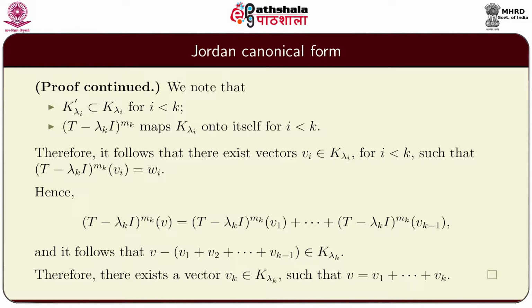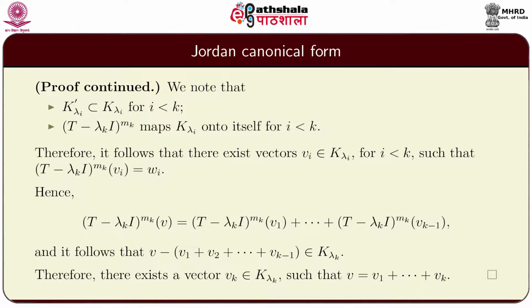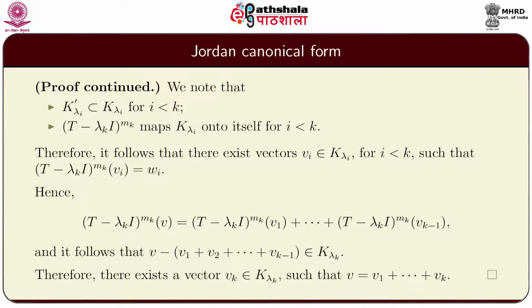We note that K_λi' is contained in K_λi for i less than k, and (T − λk I)^mk maps K_λi onto itself for i less than k. Therefore, it follows that there exist vectors vi in K_λi for i less than k such that (T − λk I)^mk (vi) is equal to wi.